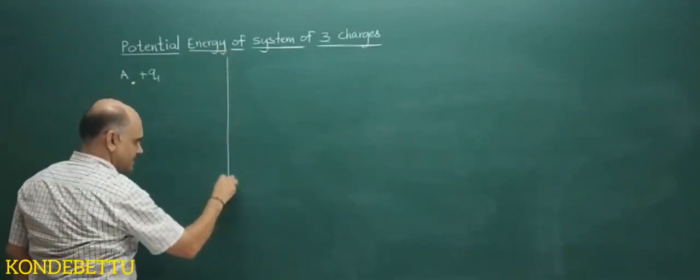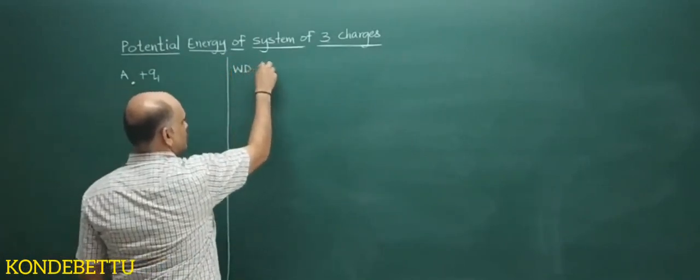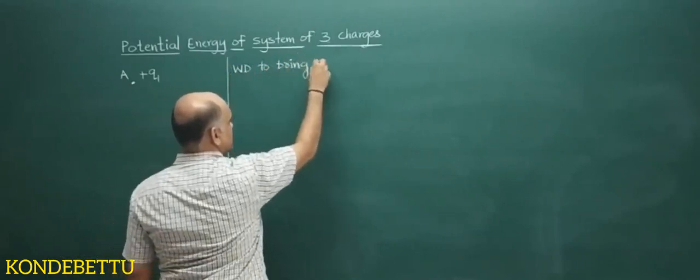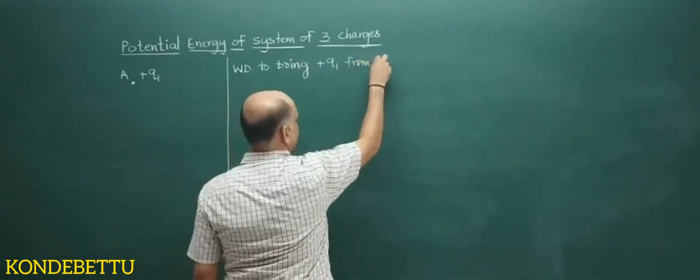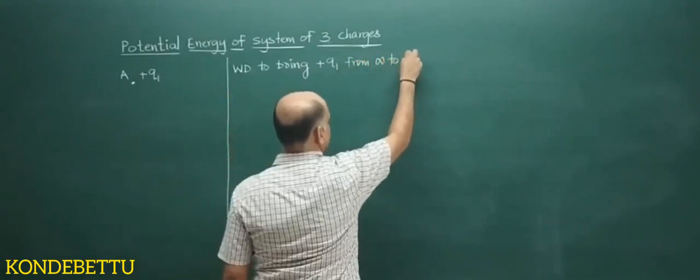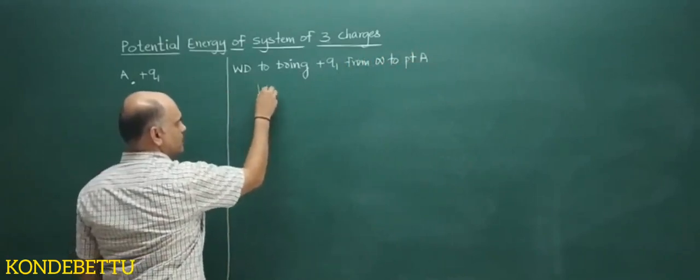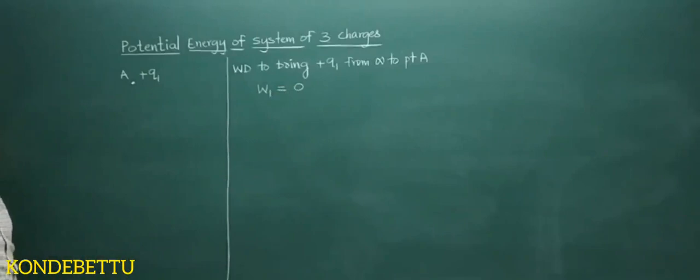So I will take the work done to bring plus Q1 from infinity to point A, W1 is equal to 0.